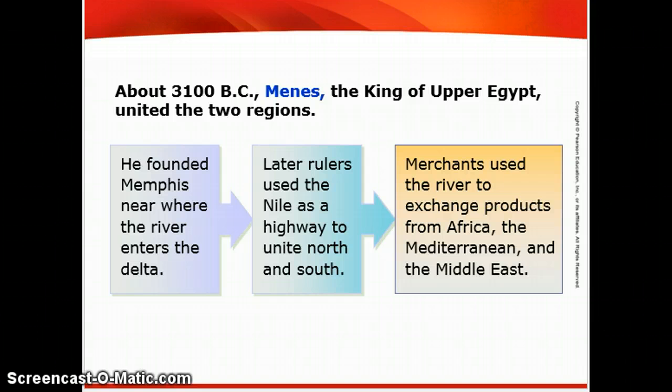About 3100 BC, Menes is the king of Upper Egypt, and he will unite Upper and Lower Egypt. He will found his capital at Memphis, where the river enters the delta. Later, rulers will use the Nile as a highway to unite north and south. Merchants used the river to exchange products from Africa, the Mediterranean, the Middle East, and I hope you're all thinking cultural diffusion. Trade leads to cultural diffusion, and the Nile certainly allows the Egyptians to trade.